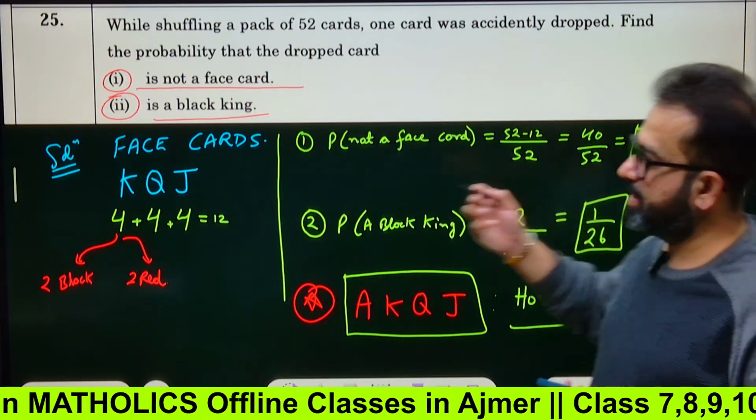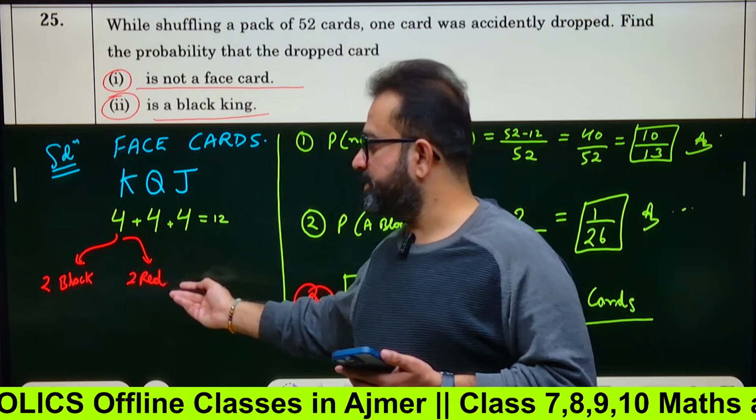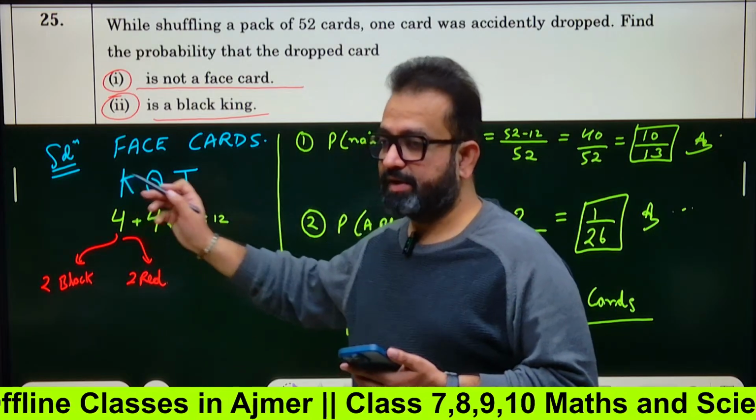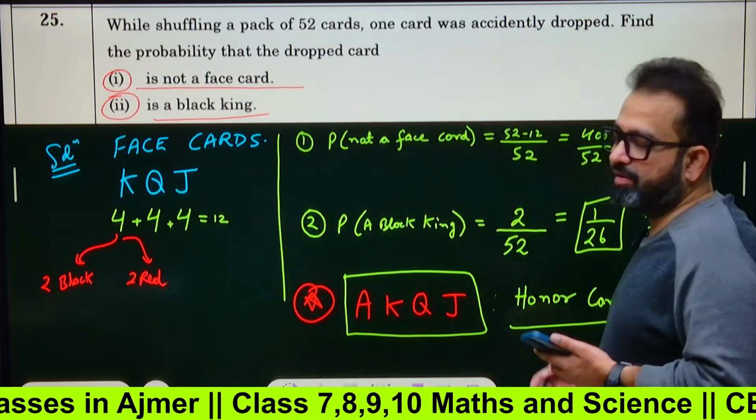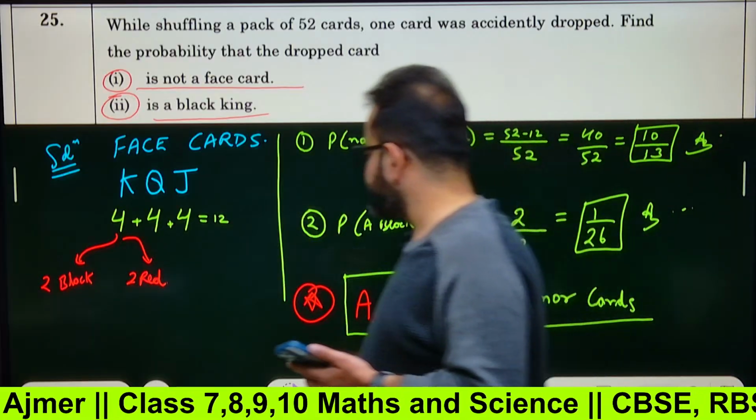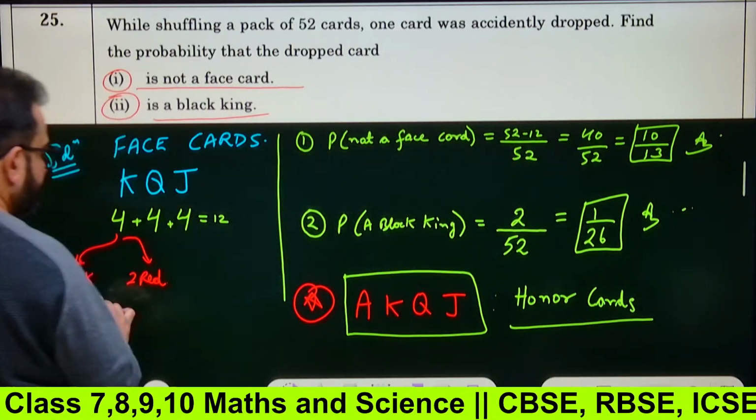Okay, so there are two black cards, two red cards. All of these are under the king, right? Okay. How many kinds of denominations are there? Can anyone tell me?